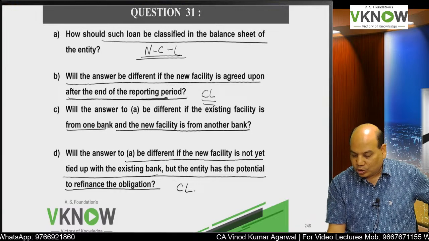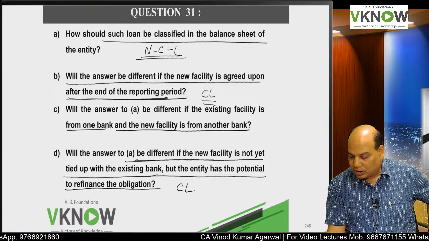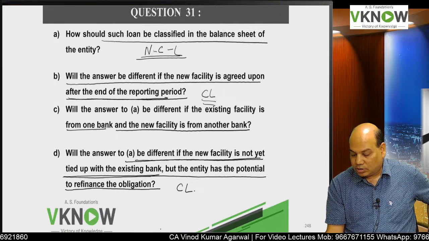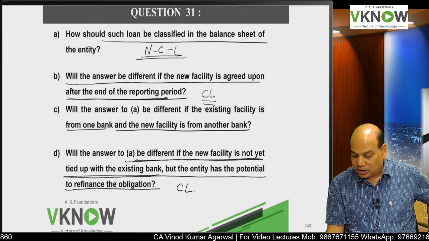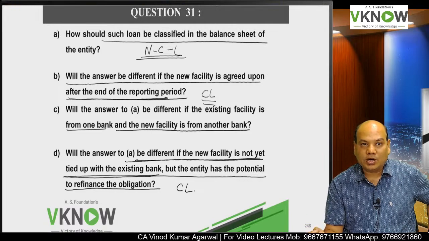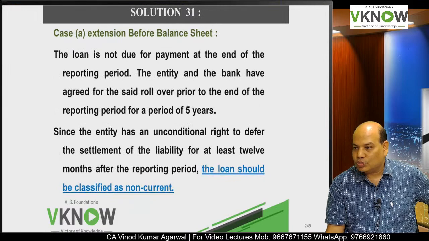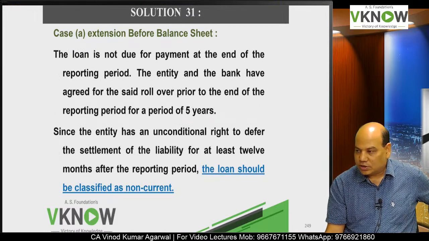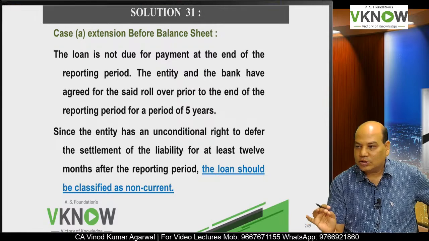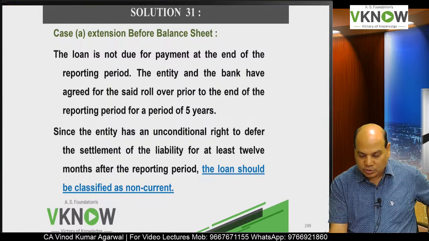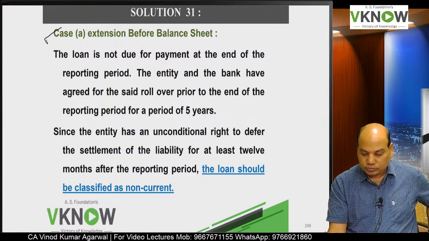Is it right? On the balance sheet date, the liability is payable within 12 months, and you are anticipating that there will be a potential refinancing. Potential refinancing will not be taken into consideration. A similar question was asked in the exam also. So I will read the answer because this is an important question.